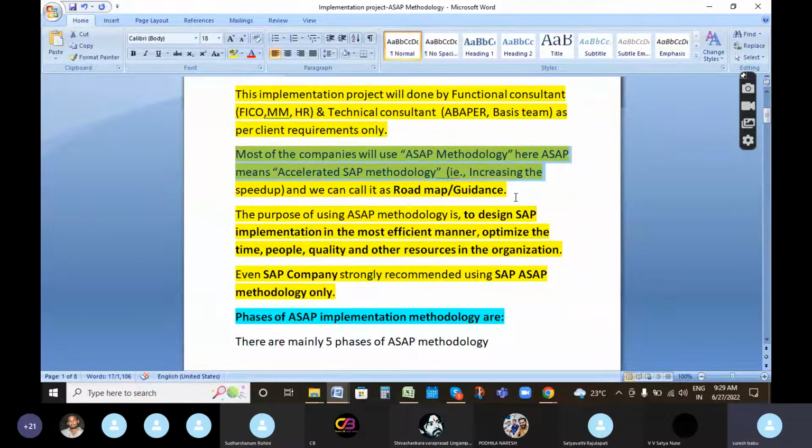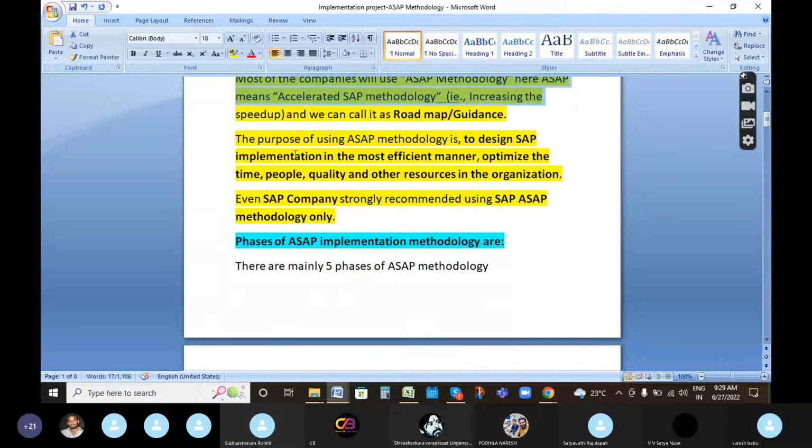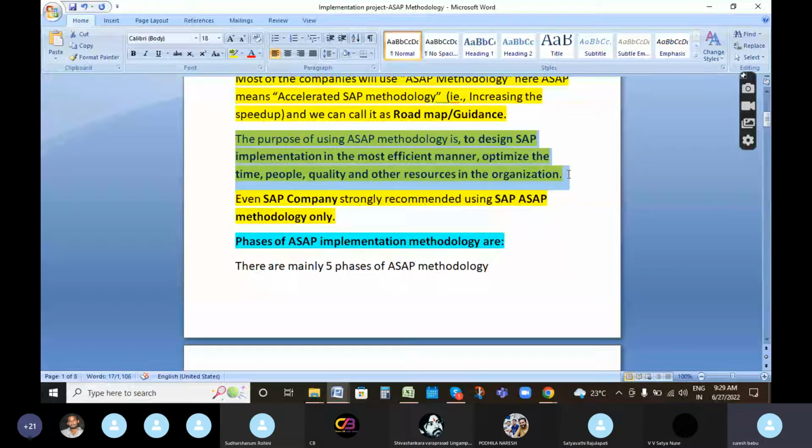Then what is the purpose of using this? It is the most efficient and effective manner, and optimizes the time, people, quality and other resources in the organization. For that purpose, we are using ASAP methodology.